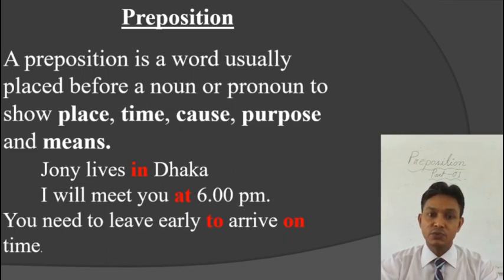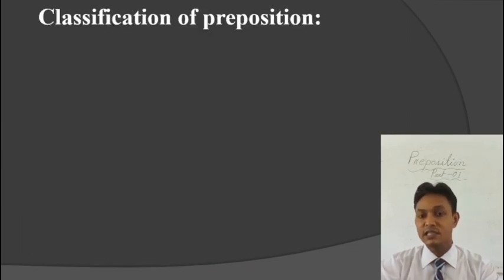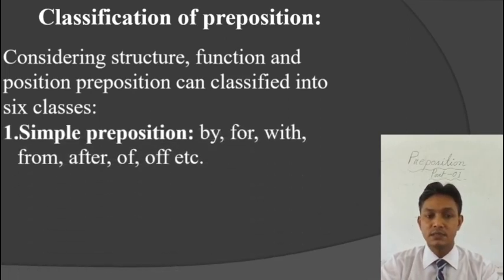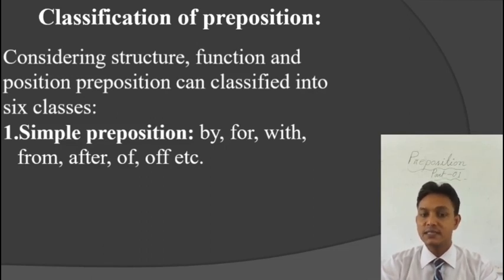The second thing we need to know about preposition is the classification of preposition. That means how many types of prepositions there are. Considering the structure, function, and position, prepositions can be classified into 6 classes. Number 1, simple preposition. Simple prepositions are those in which there is nothing added or nothing deducted. Simple prepositions are the base form of the preposition. They are by, for, with, from, after, of, etc.